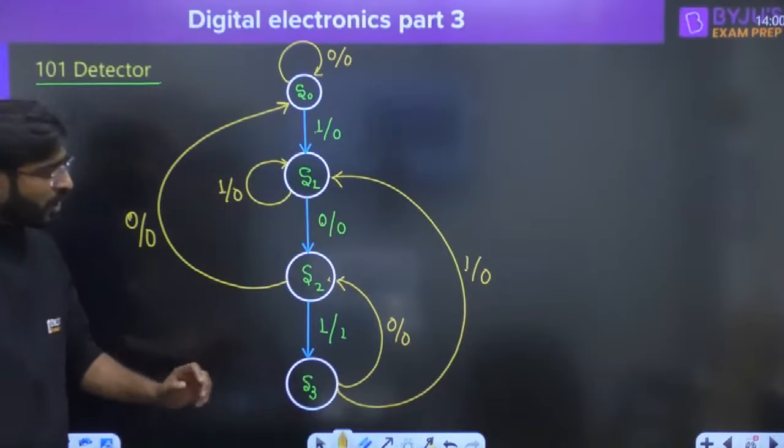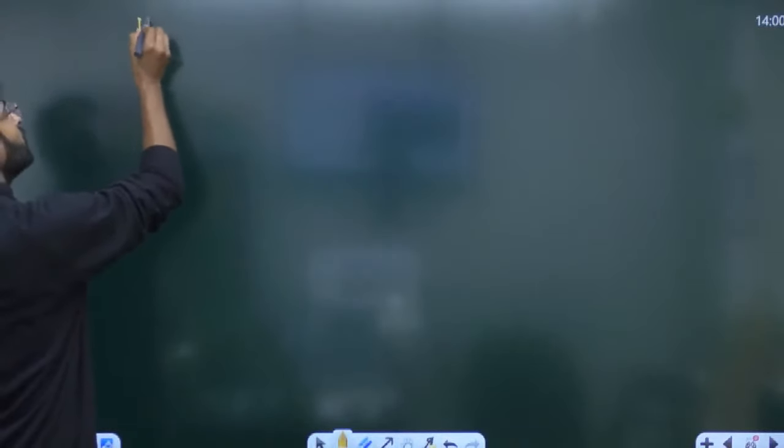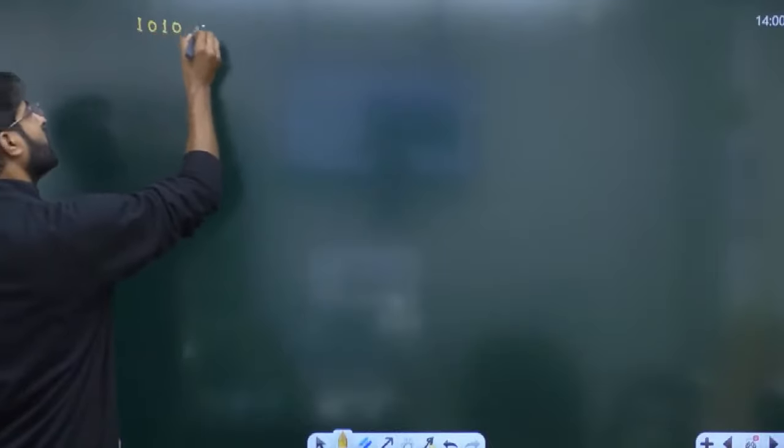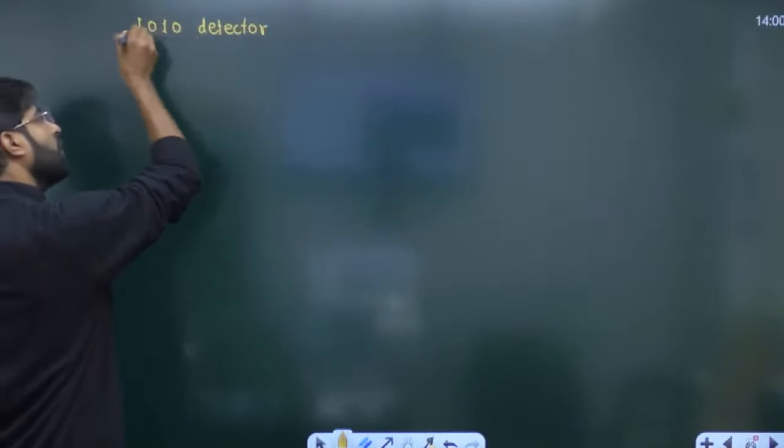Right? If you understood it now, one more example I am taking, everyone. Still the people having doubt, one more example I am considering. Suppose you want to design a 1010 detector. How are we going to design it?